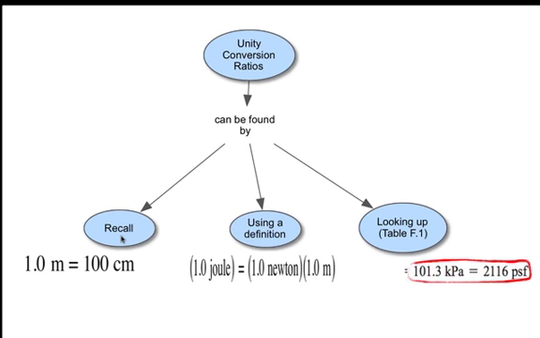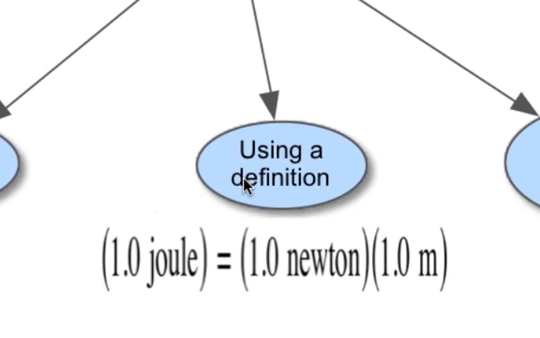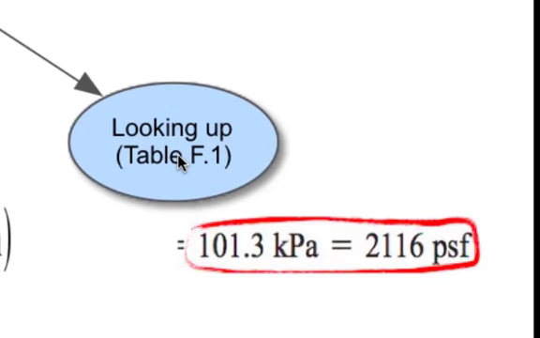In summary, conversion ratios can be found in three ways. Number 1, from memory. Number 2, using a definition. Number 3, looking up in a table.